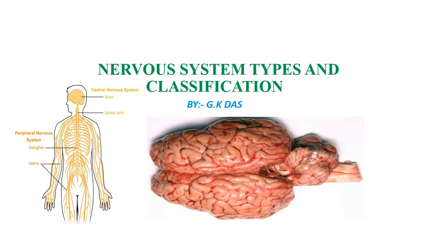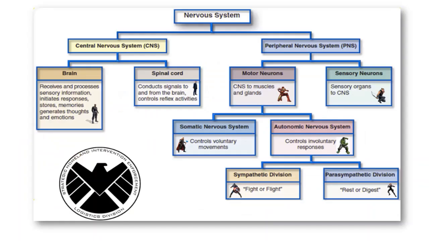So today we are going to discuss the nervous system, its types and classification. Otherwise you can say the types of nervous system. We will try to complete this video within 3 minutes. So let's come. First we discuss the different types of nervous system, then we describe briefly the different types of nervous system.